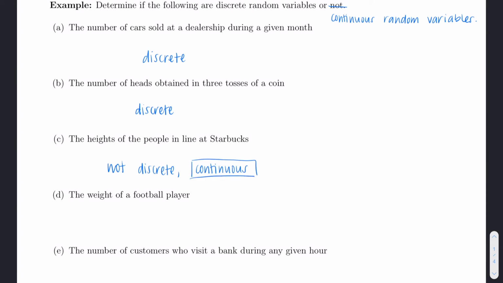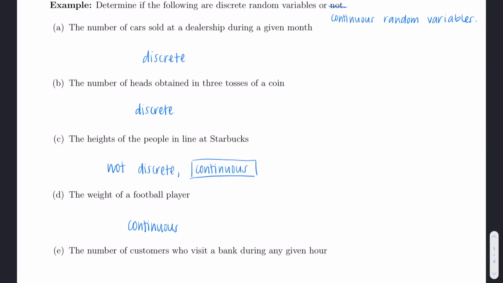Part D is very similar, so the weight of a football player. So some of you might even have scales that give weights in terms of decimals, right? So because you can have those decimals and because you can weigh something like 190.86 pounds, this variable is again not discrete, and so it's continuous.